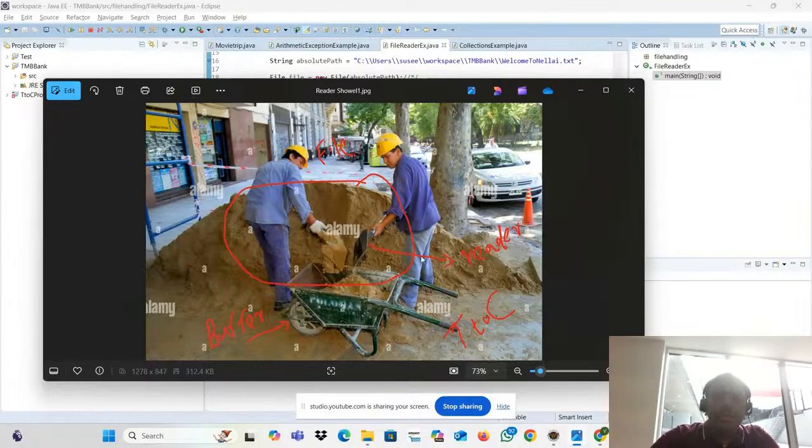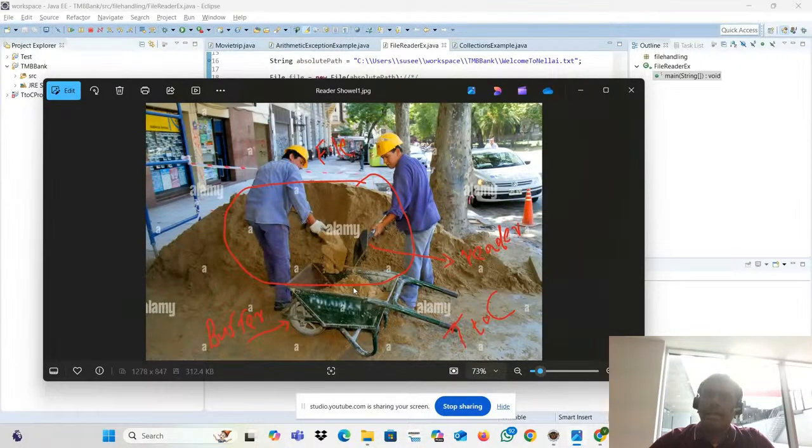What will you do? Will you keep this shovel and trolley in front of this shop? No. Why? Because this belongs to your civil construction company. If you keep it here, they will scold you, right? Similarly, our FileReader and BufferedReader are doing some kind of operations.